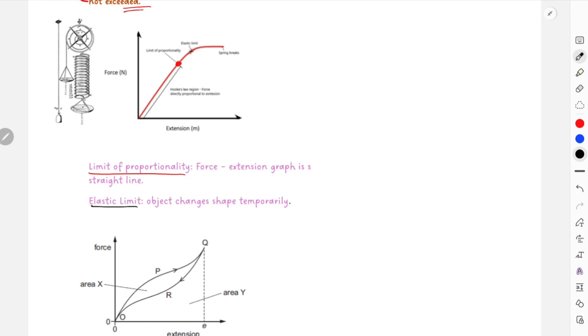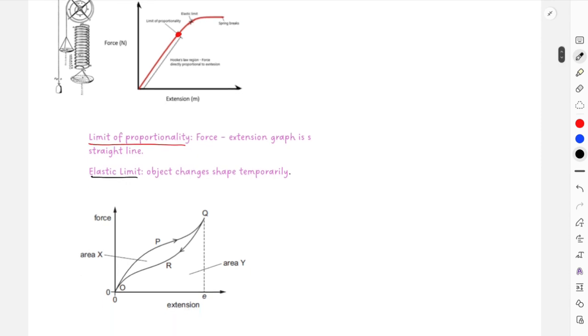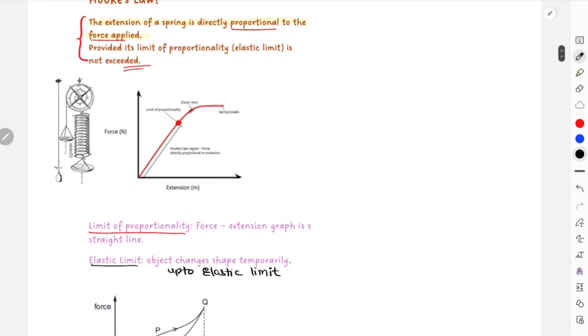Object changes shape temporarily before this limit, and after this limit object changes shape permanently. So object changes shape temporarily up to the elastic limit. I should have referred that over here, that this is up to the elastic limit. There's also one equation that is related to this case, that is only how to find out extension.